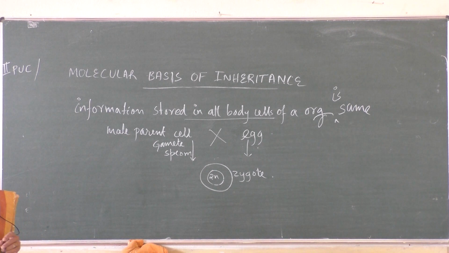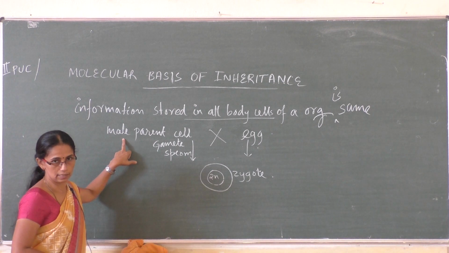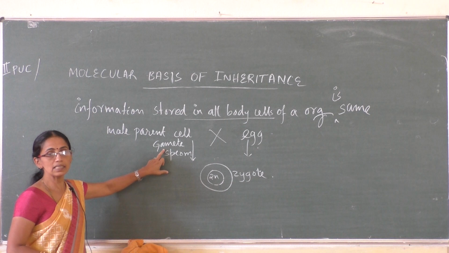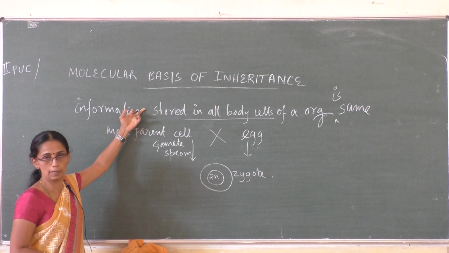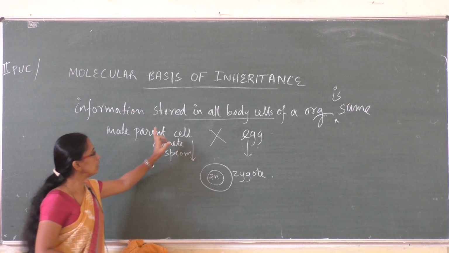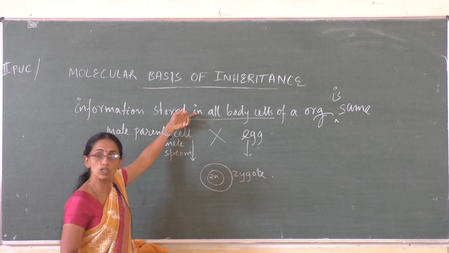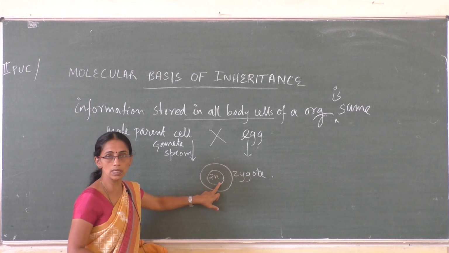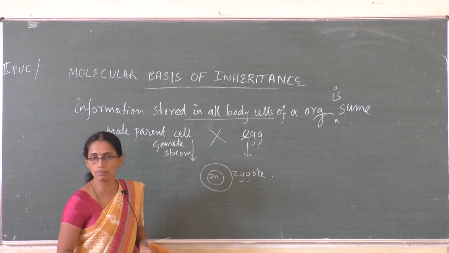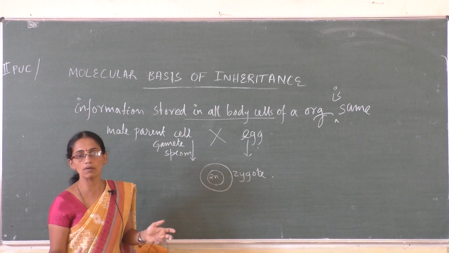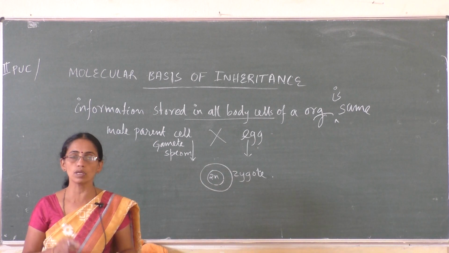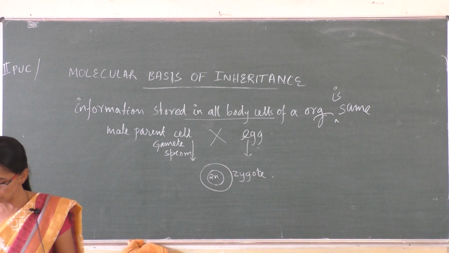So when a person donates one of his cells, a gamete, it contains information about himself only. The male gives sperm, the female gives egg, containing information about human beings only, which is stored in the zygote. This zygote undergoes division and differentiation, which results in the formation of a new individual which resembles their parents.